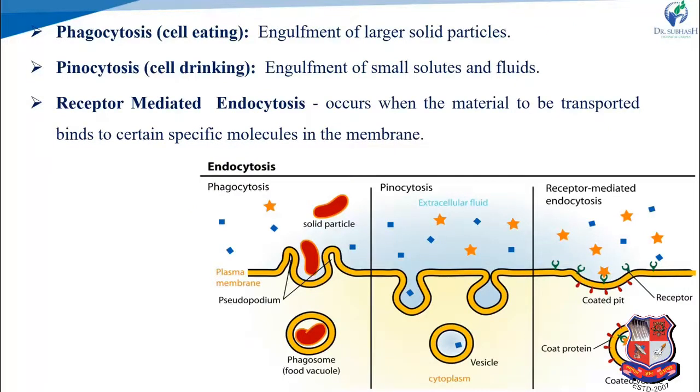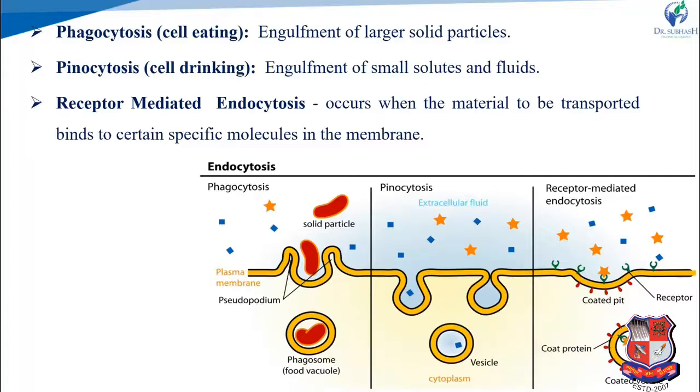Endocytosis is further classified into three parts: phagocytosis, pinocytosis and receptor mediated endocytosis. Phagocytosis is also called cell eating, the engulfment of large solid particles. Pinocytosis is also called cell drinking, the engulfment of small solutes, fluids and liquid-like materials. The third one is receptor mediated endocytosis.